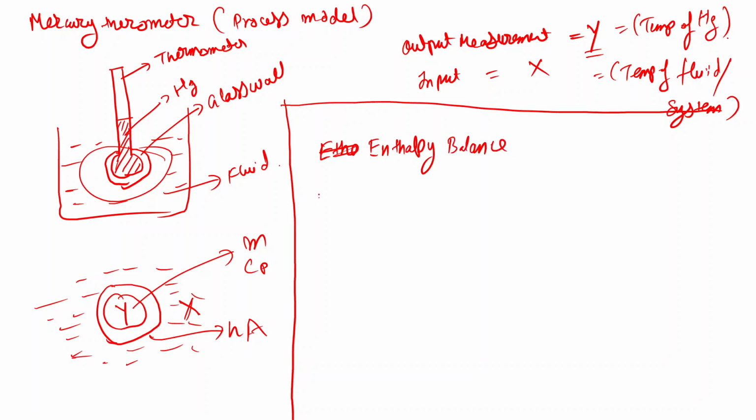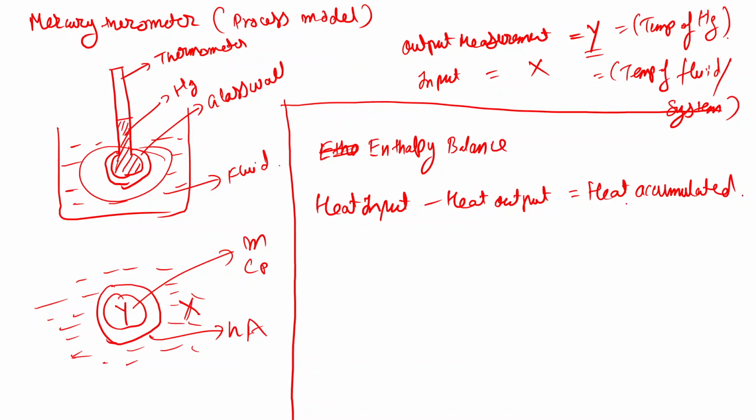Enthalpy balance: heat into the system minus heat out from the system will be equal to the heat accumulated. So we are basically writing the energy balance equation or the enthalpy balance equation.